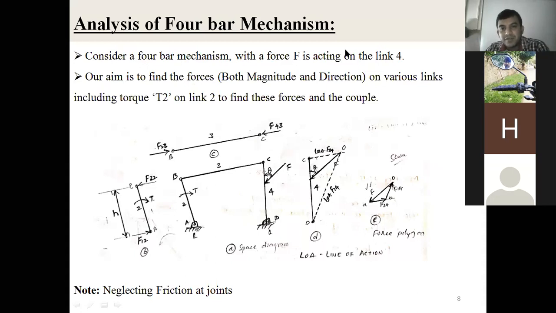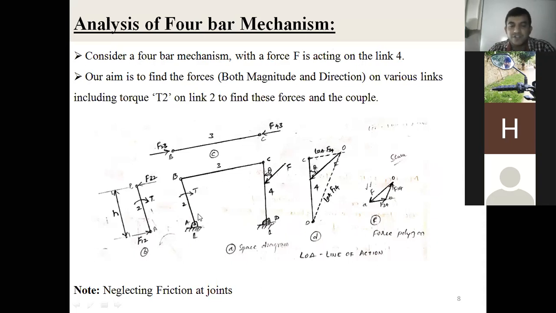Apart from the forces acting on each part of the mechanism, one more thing we are going to determine here is the torque, T2. T means torque. Which link is it acting on? On link number 2, that is T2, and that we also determine. The torque is also a vector quantity. It has both magnitude and direction, right? Then how do you determine this? And how do you determine the forces acting on each part of the mechanism?